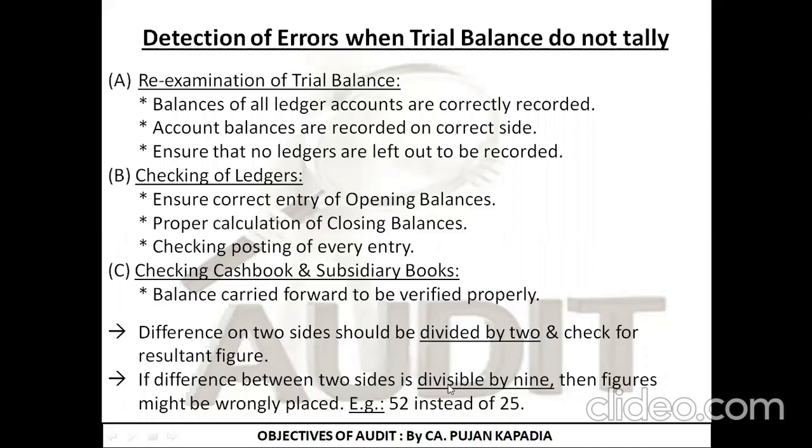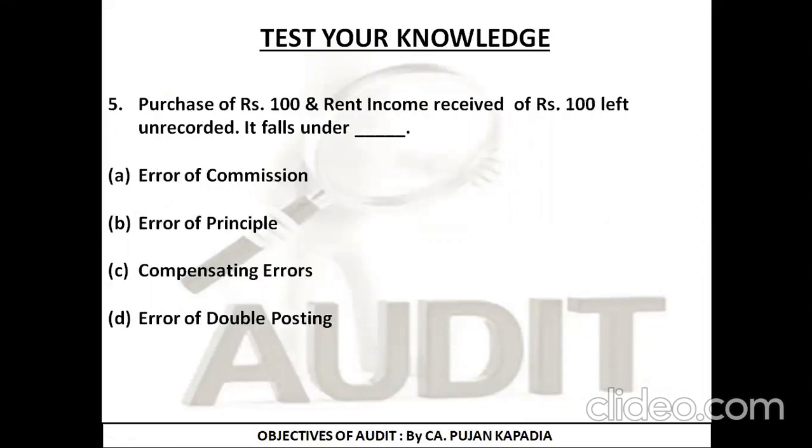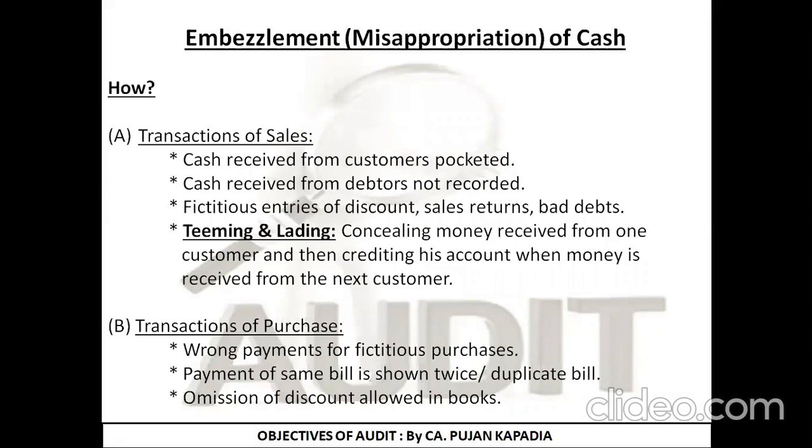Second, if the difference between the two sides is divisible by 9, then I interpret that there are fair chances of a digit being misplaced, like 52 being written as 25 or vice versa. So we have studied till here. Then I gave you a Test Your Knowledge series with 5 MCQs, which I hope all of you got correct. Now starting with the fresh session.